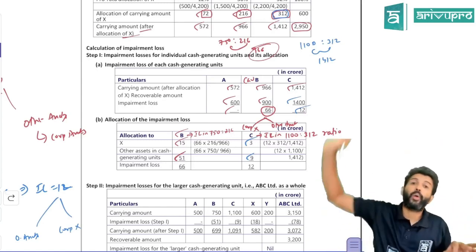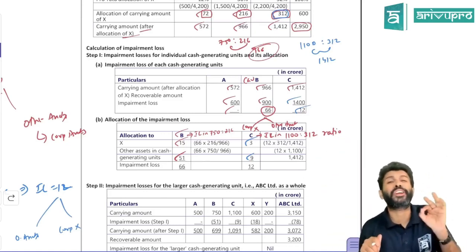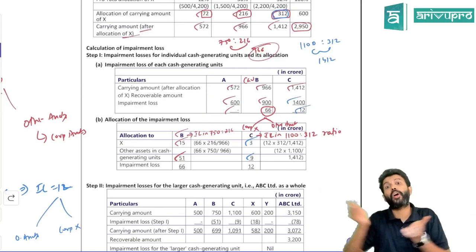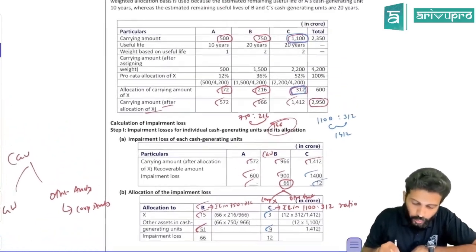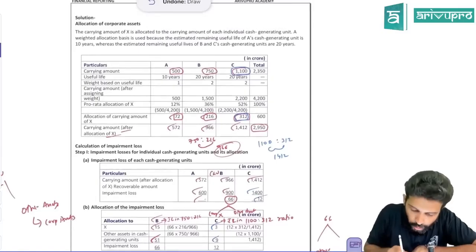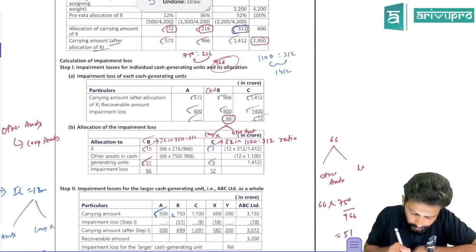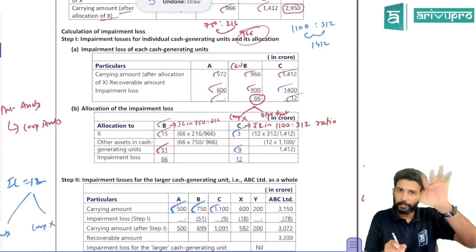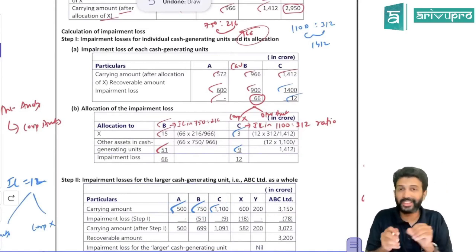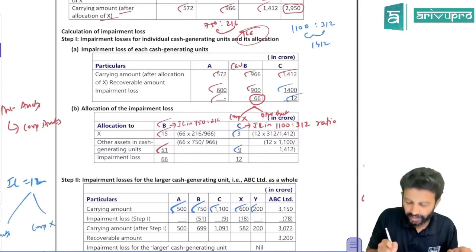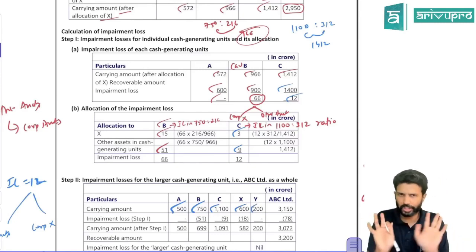The second checkpoint is that at the overall company level you also need to do an impairment check. Overall company level means adding all the CGUs and all the corporate assets. Now check: what was the carrying amount of CGU A? 500. CGU B before allocation of impairment loss, 750. CGU C, 1100. This was the respective carrying amount of CGUs A, B and C before allocating the corporate assets and impairment loss. And corporate asset X had 600 and Y 200. This is before allocation.